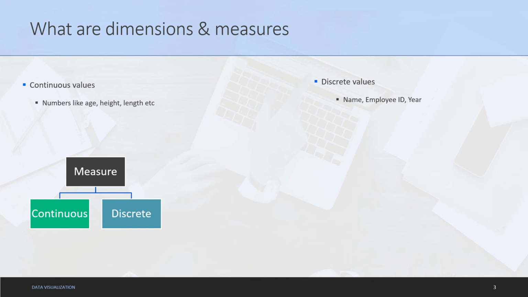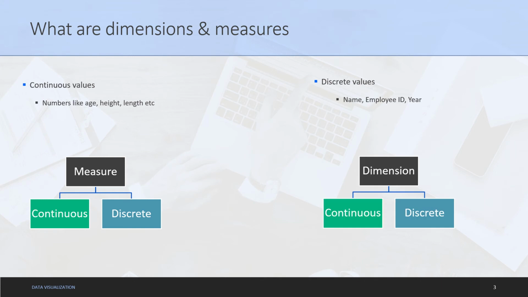Now, measures and dimensions are kind of data roles in Tableau which have specific meanings. For example, a measure is something which is quantitative in nature. A dimension, on the other hand, is something which is qualitative in nature. So for example, if a person A has age 20 years, so A is the dimension whereas 20 is the measure.